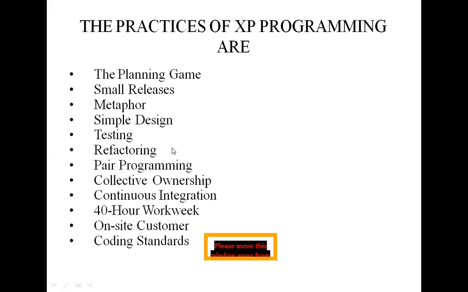Two programmers work together at one workstation, and one programmer actually types the code, and the other programmer observes, makes comments, and gives suggestions about the work done by the first programmer. After some time, the developers swap their roles. So collective ownership.